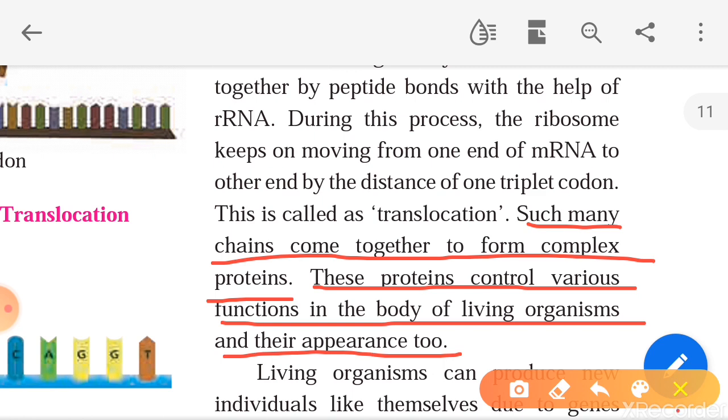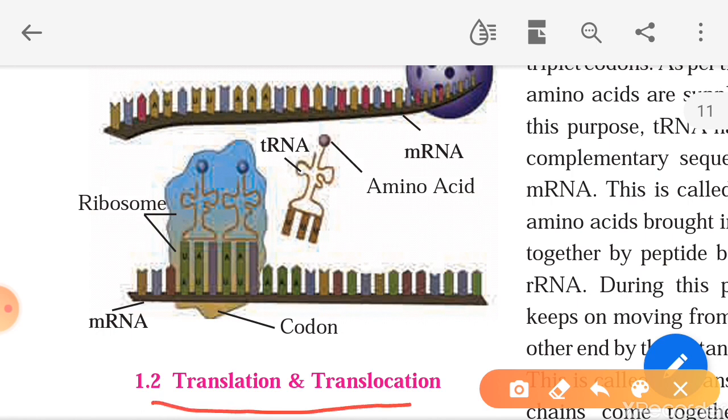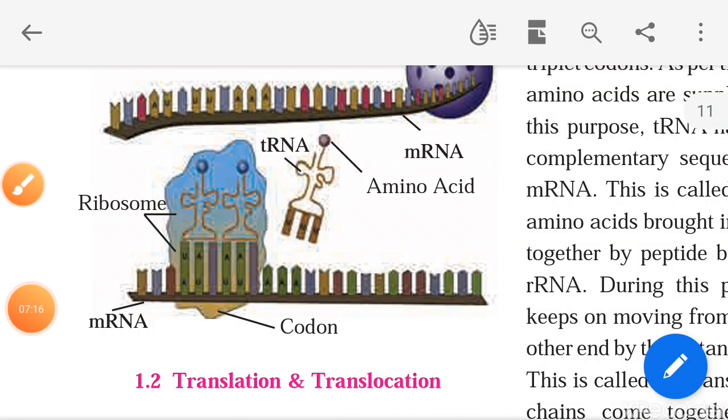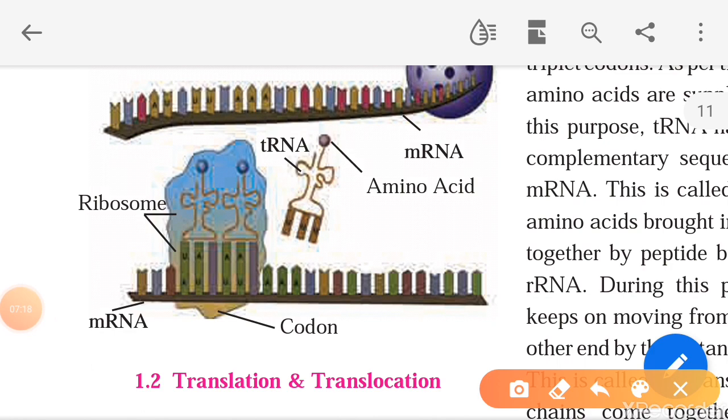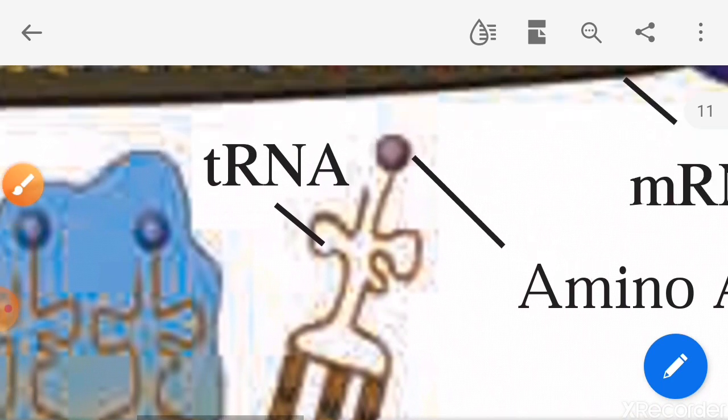Now let us see the diagram. So this is the concept of translation and translocation. This is mRNA. This band is mRNA. Okay. Now see here. This is tRNA.